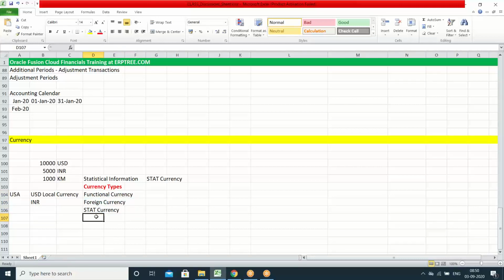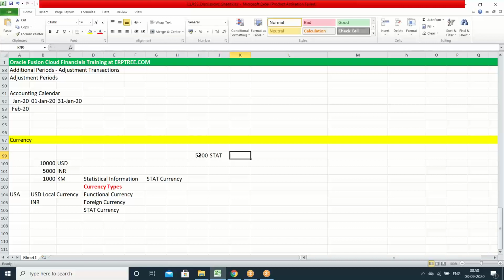Lakshman, how do you record the units of the stat currency in the system? You just enter it. Say for example you have a scenario where you want to do some calculations based on square feet. How many square feet do you have? 500 square feet. You enter 500 and you enter what that unit is, square feet. That always refers to stat currency.